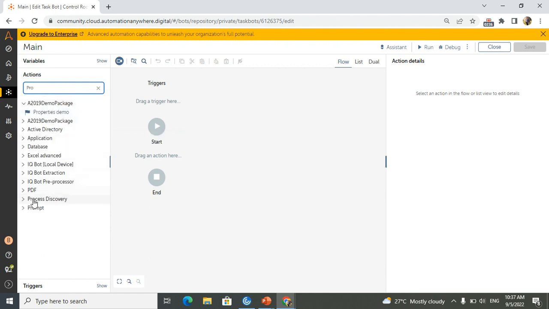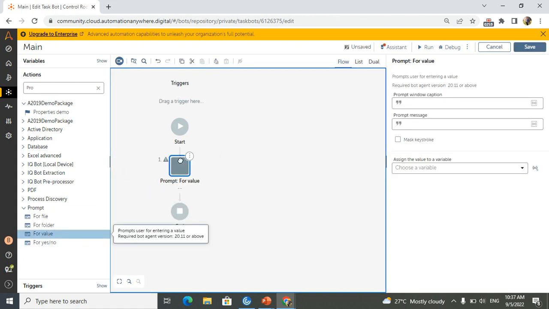Here if you go to prompt, we have different types: for file, for folder, for value, yes or no, like that. I will explain each of them in a different video, but in this scenario we need a value. They are asking for values, so I am taking the prompt for value, just drag and drop it.